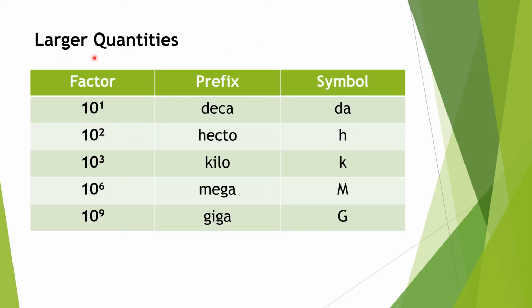Next, as I told, larger quantities: factor, prefix, symbol. 10 power 1 is deca, symbol da. For 10 power 2, hecto, symbol h. Factor 10 power 3, prefix kilo, symbol k. For 10 power 6, prefix mega, symbol capital M. Small m denotes milli, capital M denotes mega. For 10 power 9, it is giga, symbol G. So these are all the basic smaller and larger quantities. We should remember this.